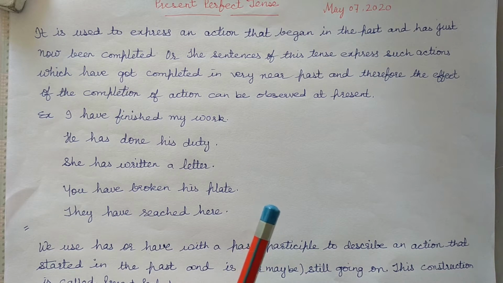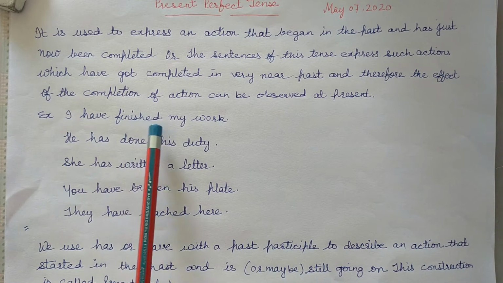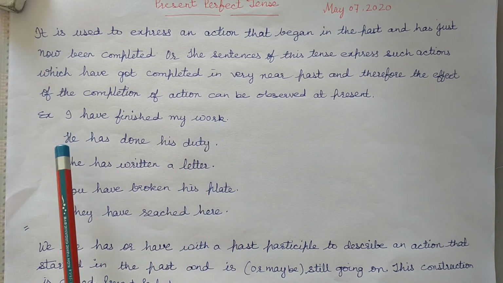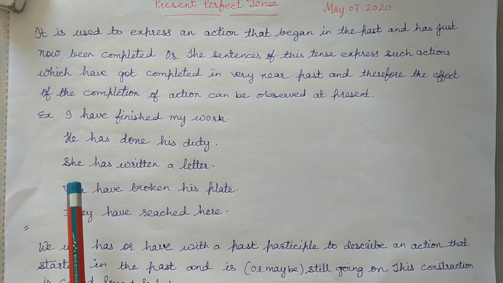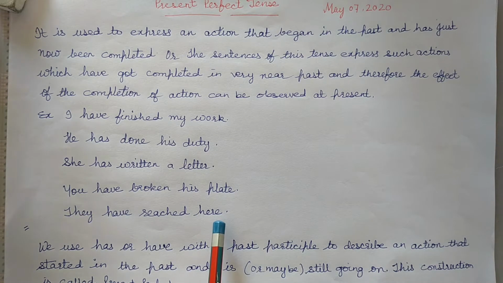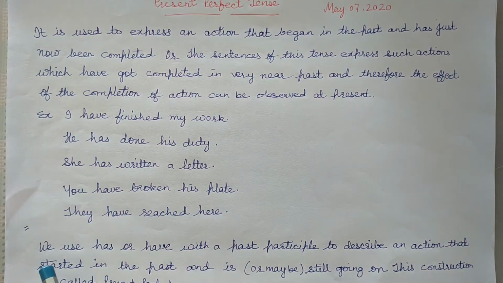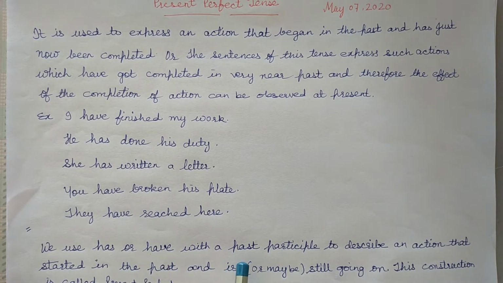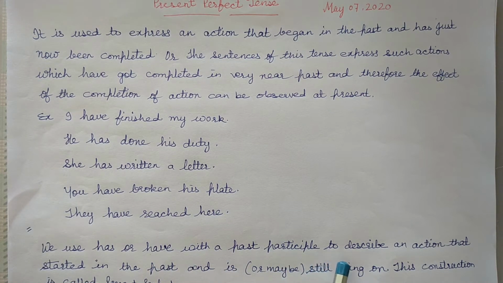The present perfect tense is a verb tense used to express actions that occurred at a non-specific time. Example: I have finished my work. He has done his duty. She has written a letter. You have broken his plate. They have reached here.